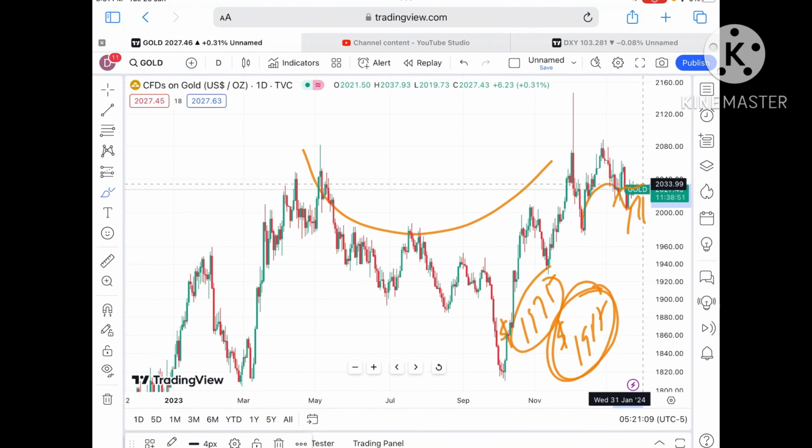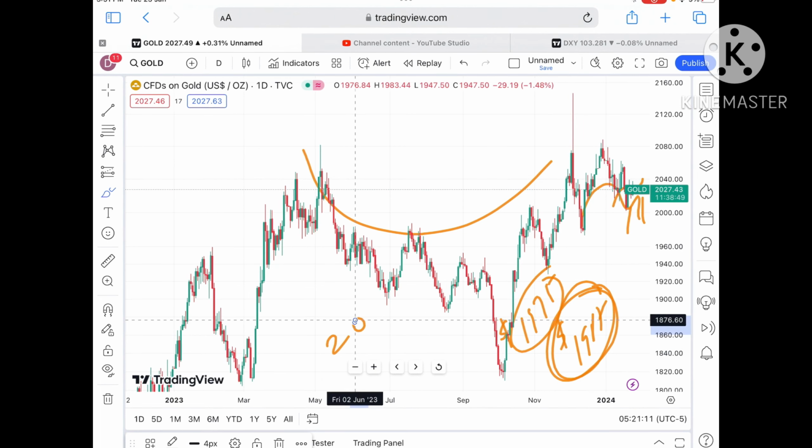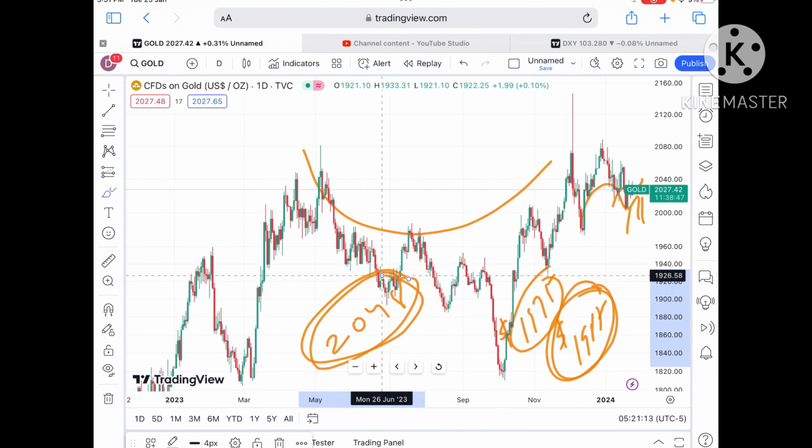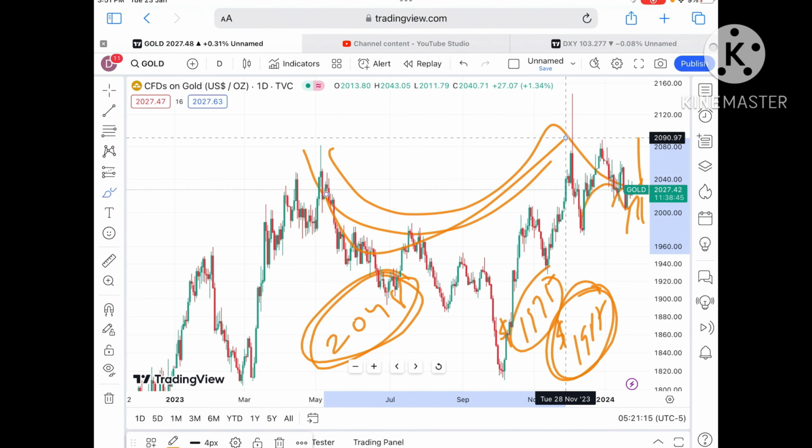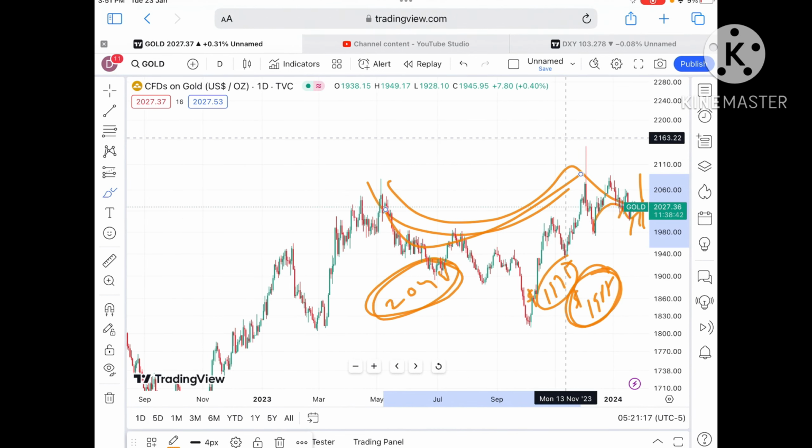Keep in mind, there is a clear pattern forming. If the price starts sustaining above $2048, then we can see a further upside movement, because there is a clear indication towards it.